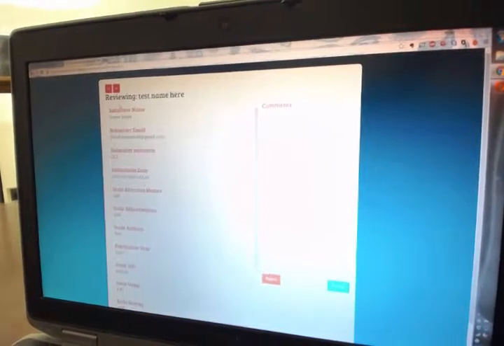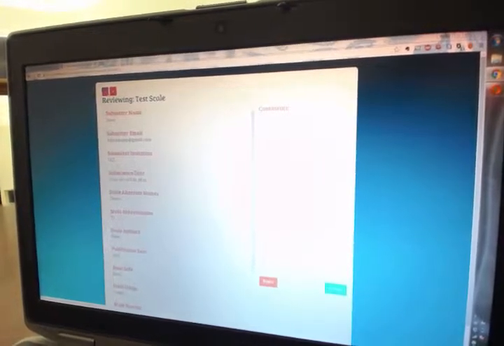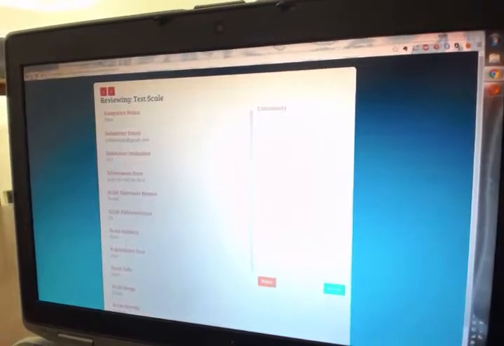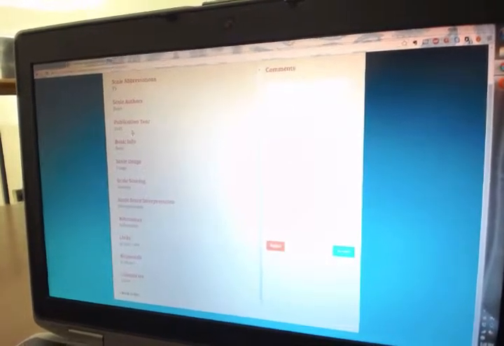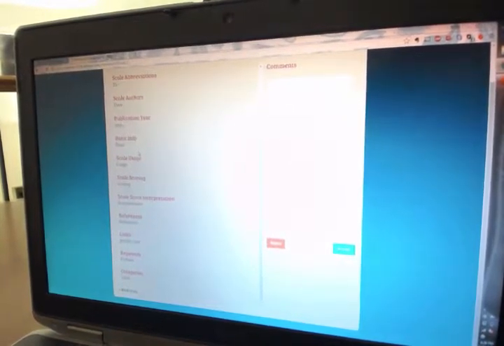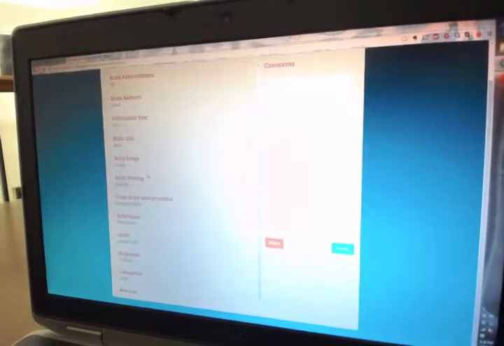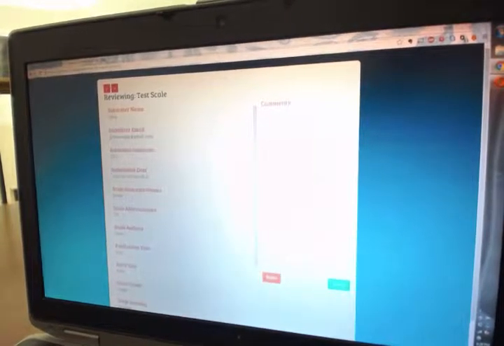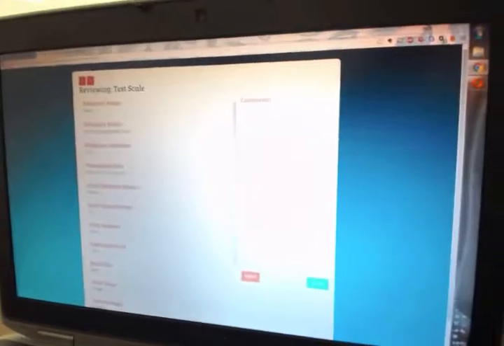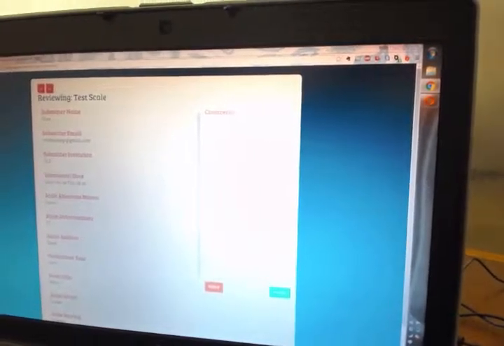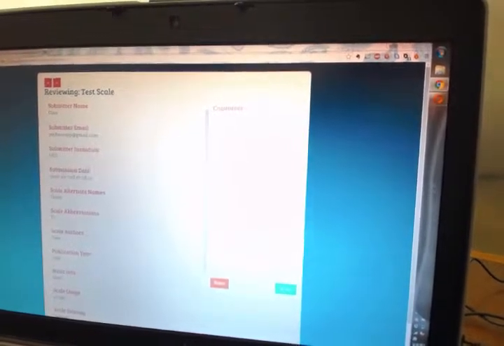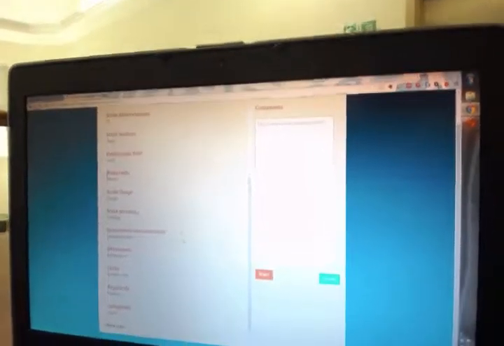We've submitted some stuff. We can also say reviewing test scale. That's a different scale. So this is the one we just submitted. Here's all the information that we have. It's very easy to scroll up and down through it. And as you can imagine, if there's a very long scale here, it's easy to scroll. Comments allows the reviewer to make some comments. This is not a very complete scale. Okay, so we can make some comments as we go along, and it stays in the same place so you don't have to go all over the place.